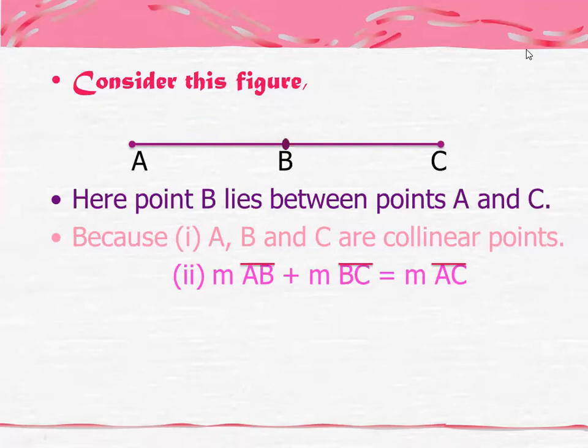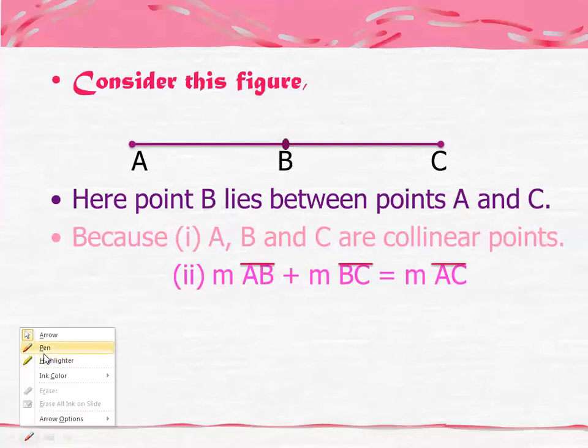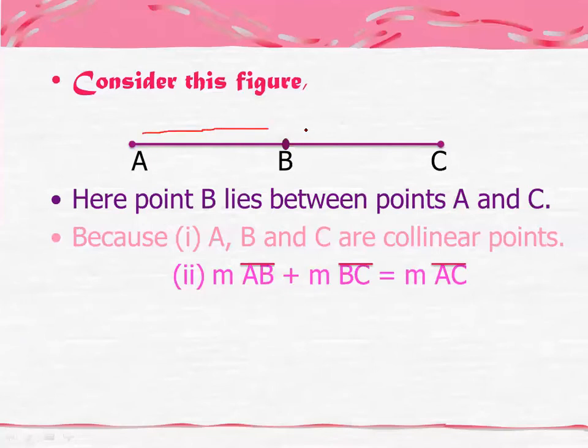Please do not forget to draw this line on each one. So why are we saying that? Number one, they are collinear, and second, if you measure AB and then measure from B to C, and add them, the answer will be equal to A till C. So what you will say is, measurement AB plus measurement BC is equal to measurement AC. Now this line segment is a must. Kindly do not forget to place this line. Now I hope it is clear.